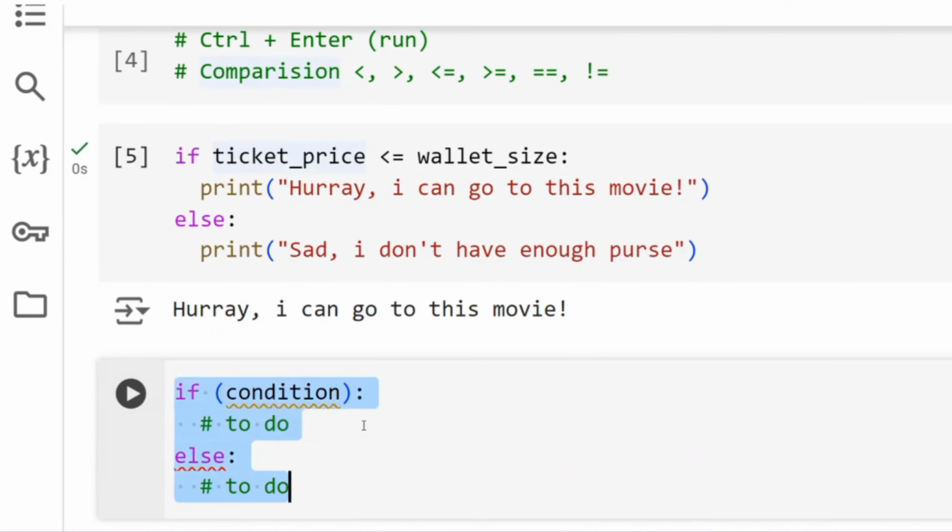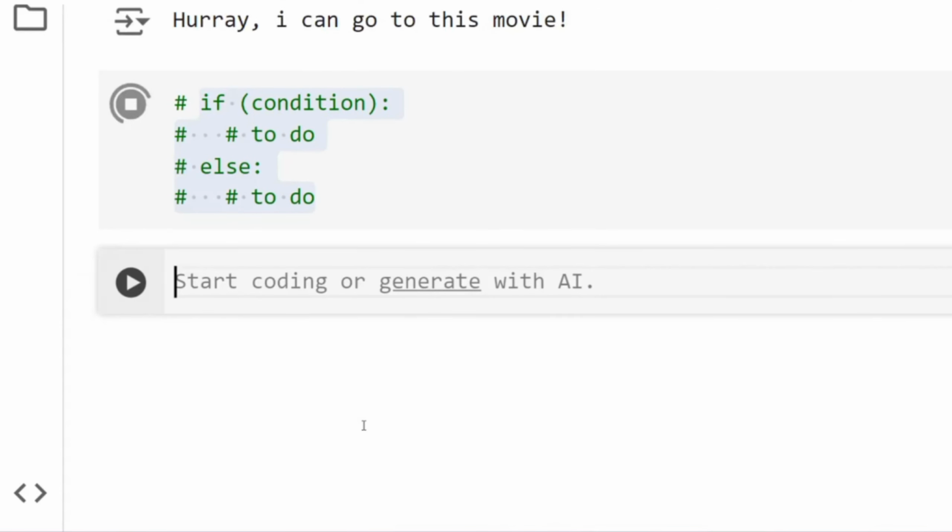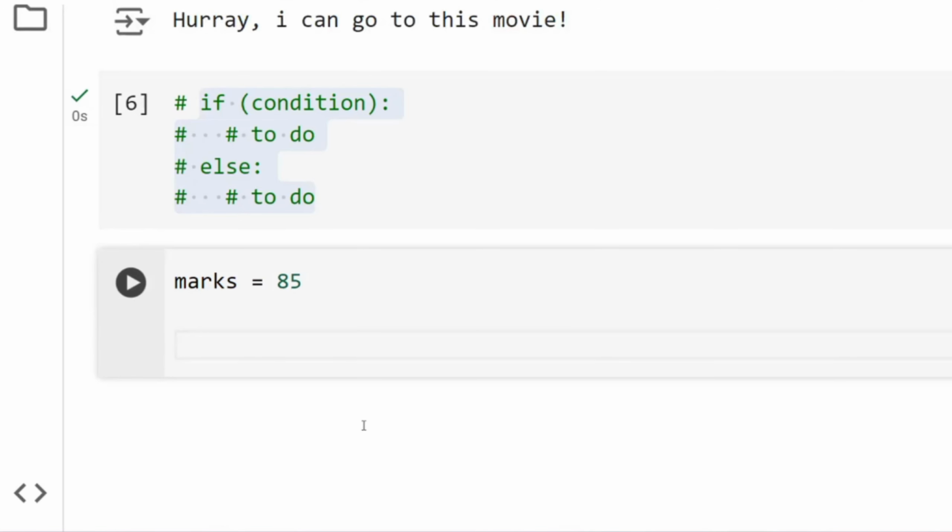Now for example, let's say I have another problem. I have a set of marks out of 100. So let's say I've achieved 85. And in my school the grading system is something like this, right? So if you are 90 plus, then you get an A plus.